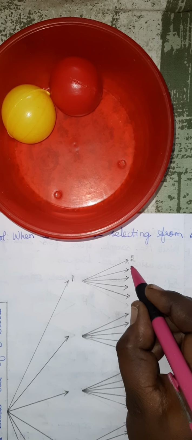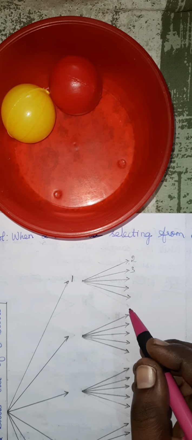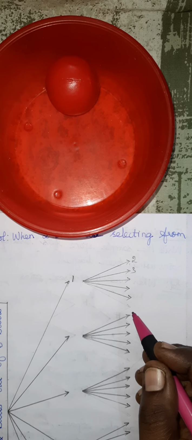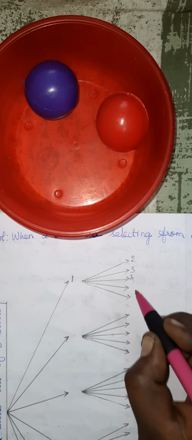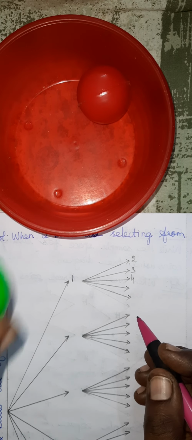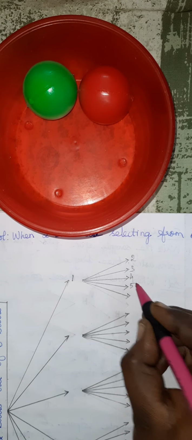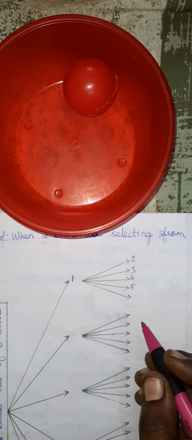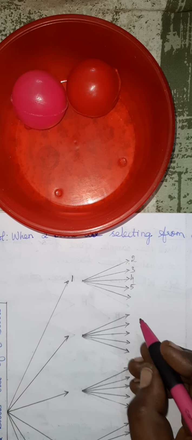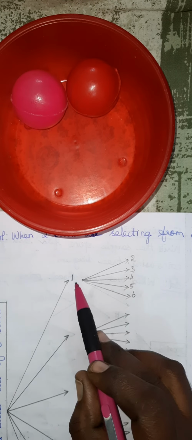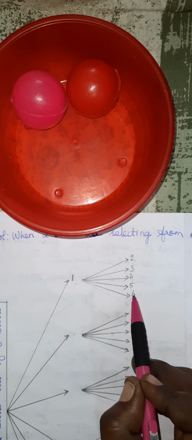Then with the first ball you can choose the fourth ball. Then with the first one, that means with the red, you can choose the fifth ball. Then with the first one you can choose the last ball, 6. So you are getting 1 2, 1 3, 1 4, 1 5, 1 6.